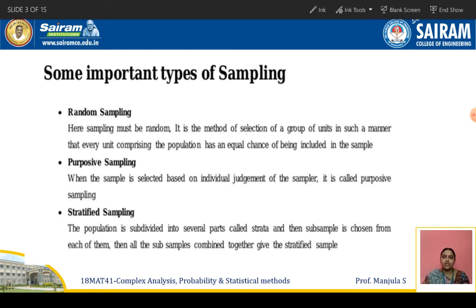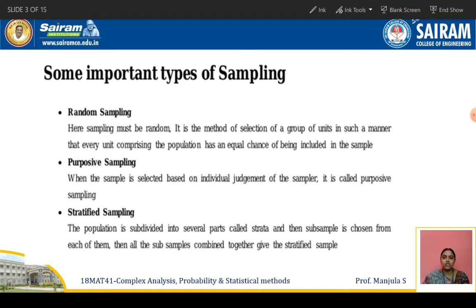Whereas the next one is purposive sampling. When the sample is selected based on the individual judgment of the sampler, it is called purposive sampling. For example, if I have some intention to select only even numbers or odd numbers, so that some judgment is there, then we call that purposive sampling.